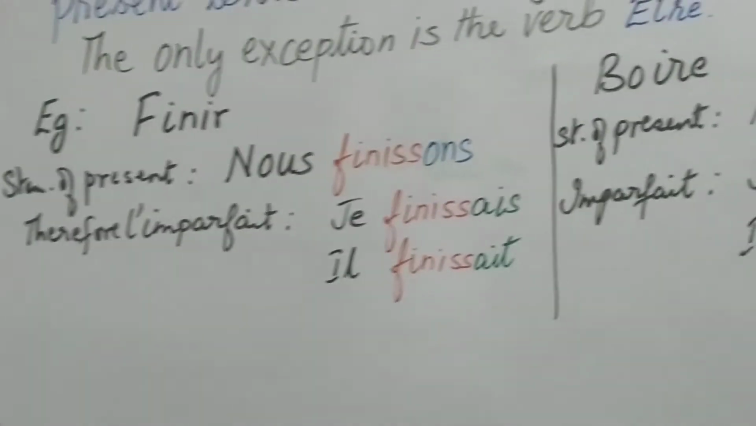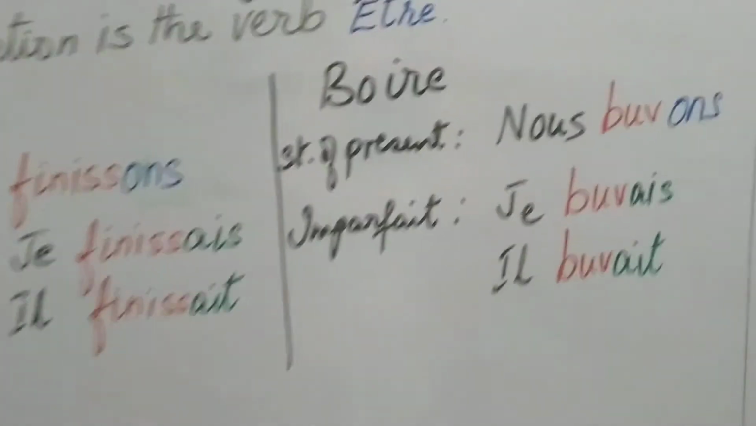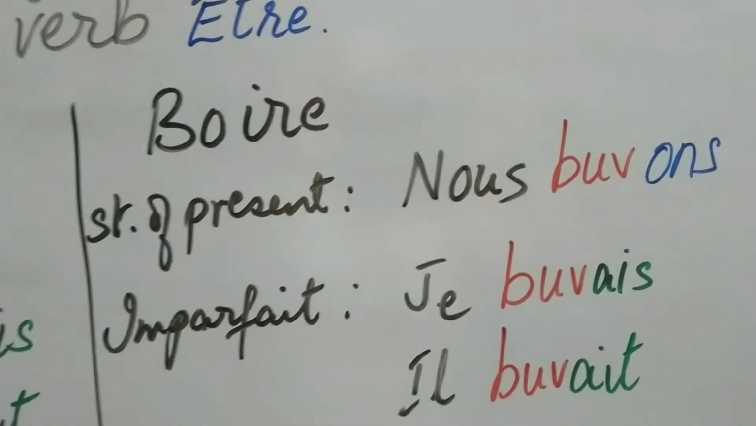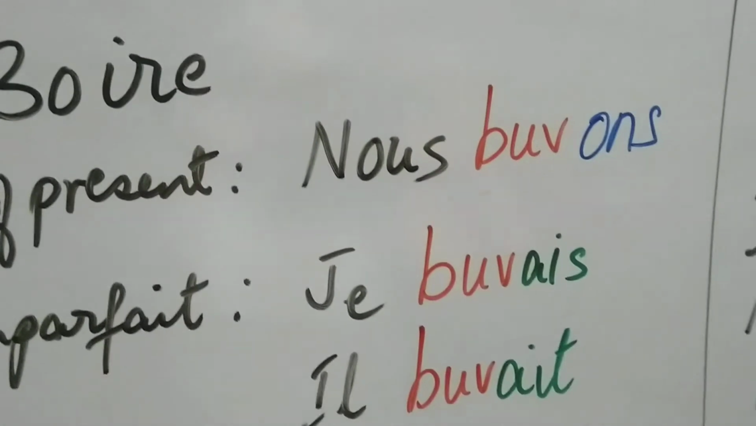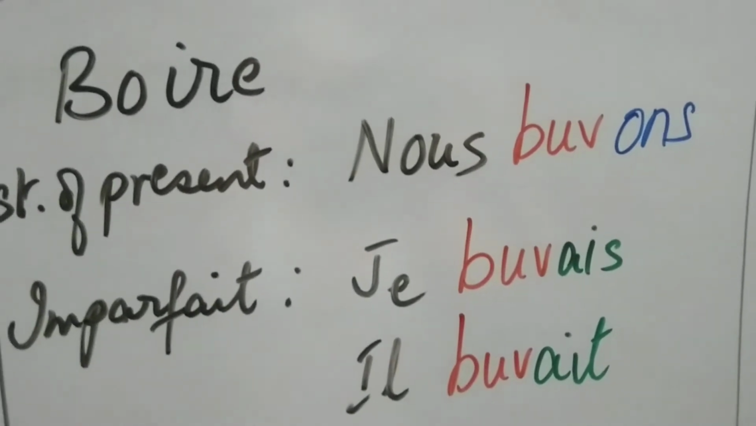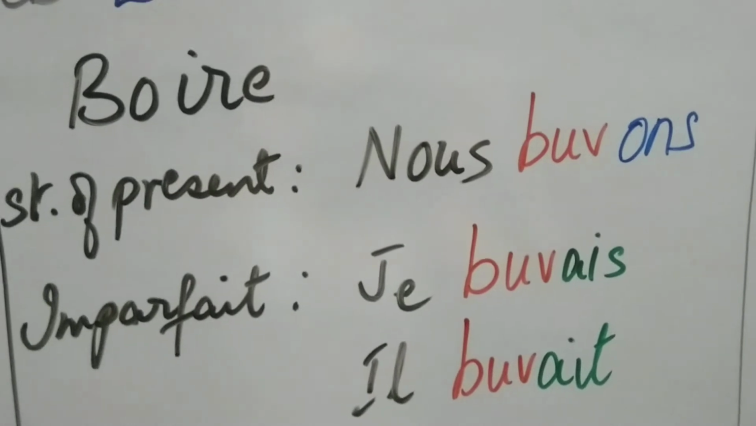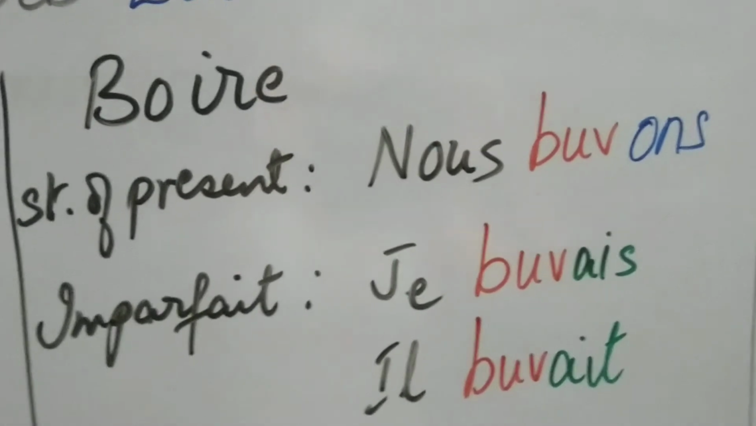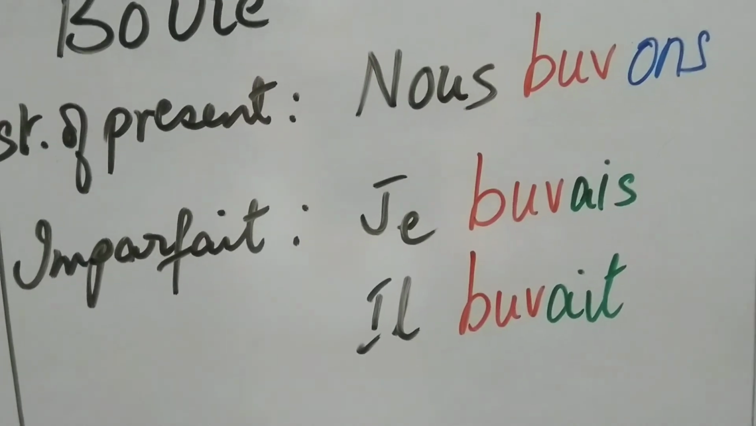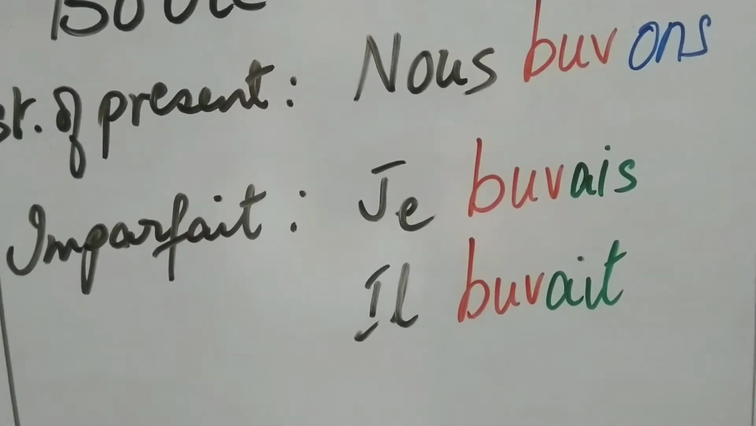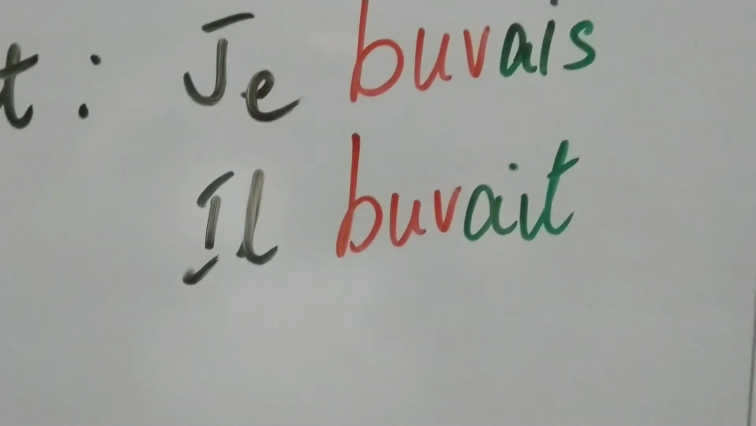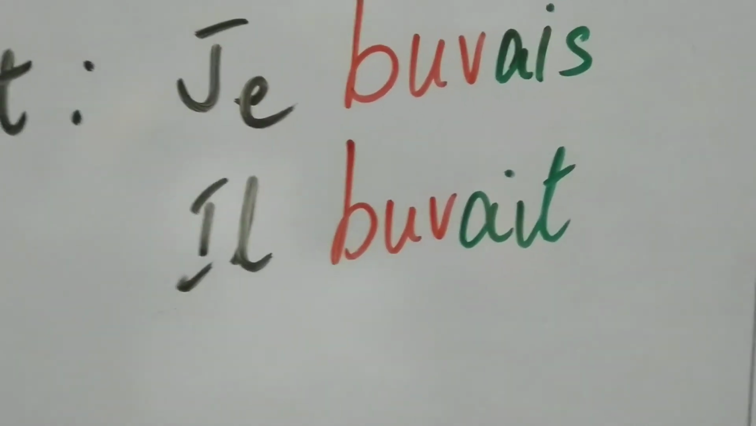Okay. Now, if we go on to the verb boire, boire means to drink, and the stem of the present for boire, when you conjugate with nous, is nous buvons, BUVONS. What you have to omit is in blue. You will be left with BUV, and that becomes your stem of the present. Therefore, the imperfect will be je buvais, and if you want to conjugate it with il, it becomes il buvait. Kindly add the correct endings for the correct subject pronoun.